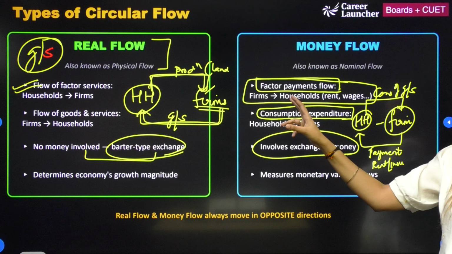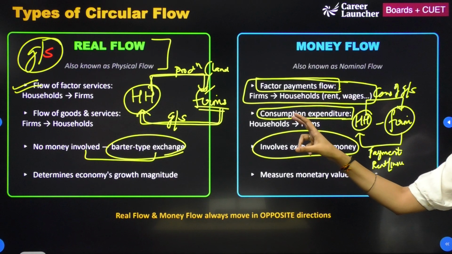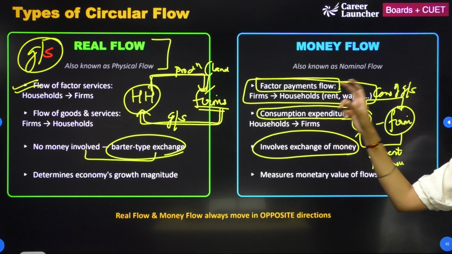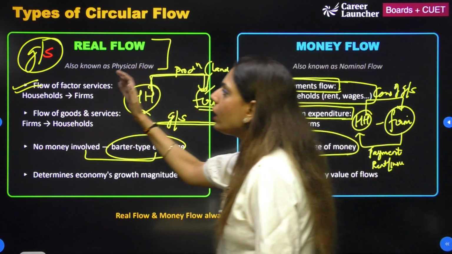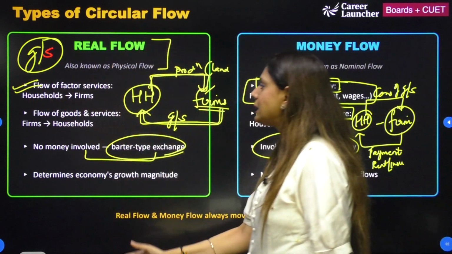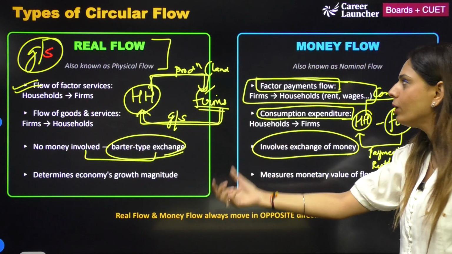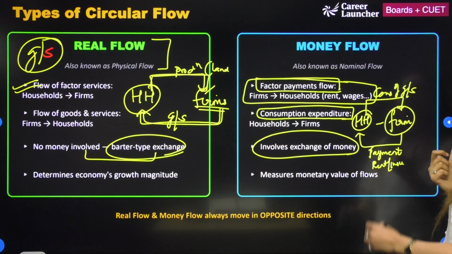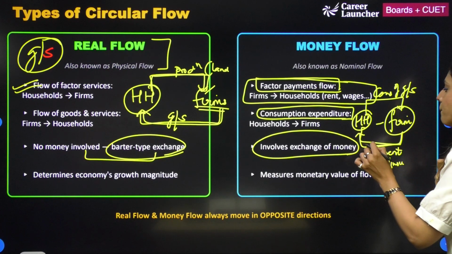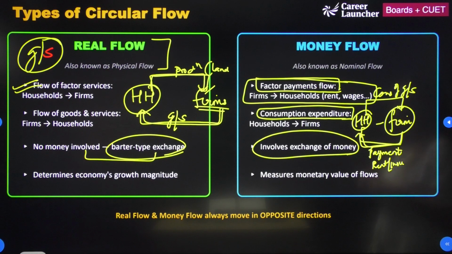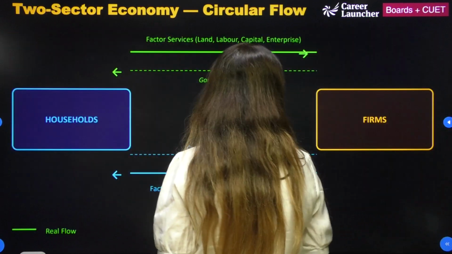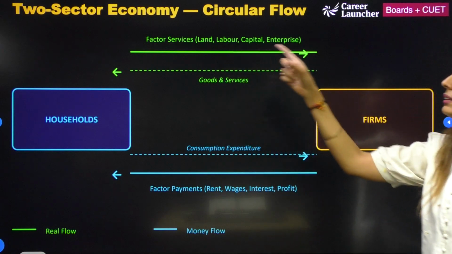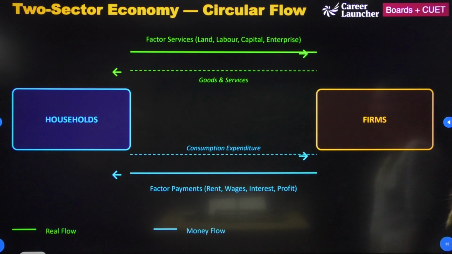If you remember these two words, it will be easy for you to remember कि real flow और money flow में क्या difference है. Real flow is all about exchange of goods and services between a household and the firm, and money flow is all about exchange of money between household and the firms by factor payment and consumption of goods and services by the households from the firm. So this is how the two sector economy works.